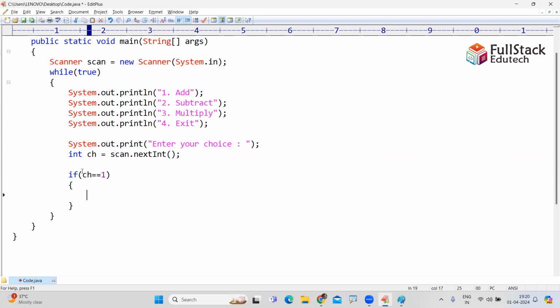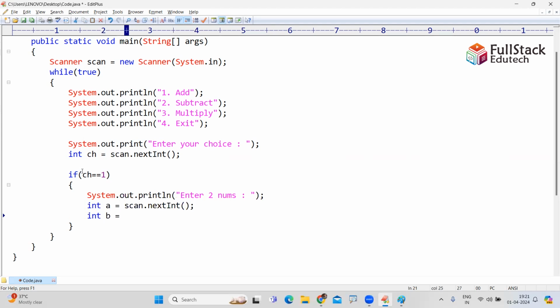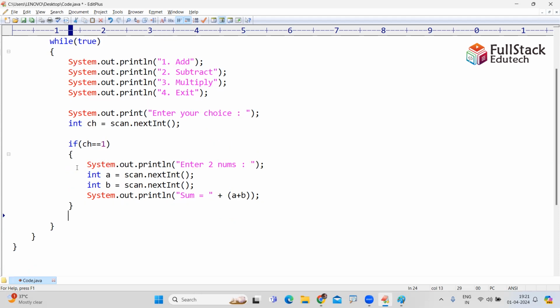Simply here, that is for adding, no? So we should ask, enter two numbers. That is simply reading the first number, reading the second number, and printing: sum is just A plus B, printing. Like this.